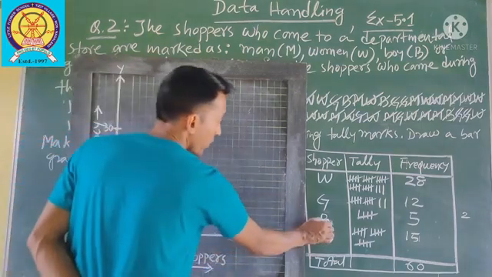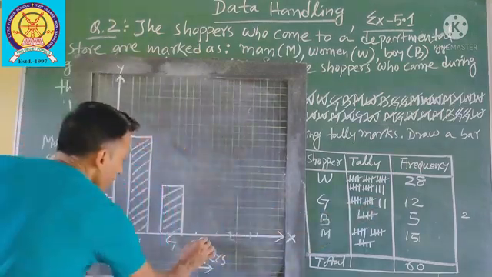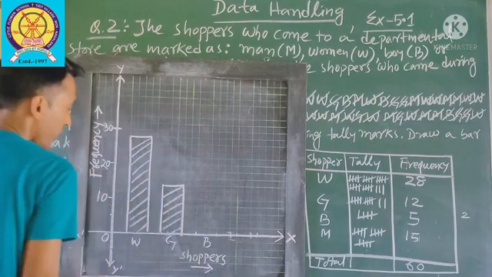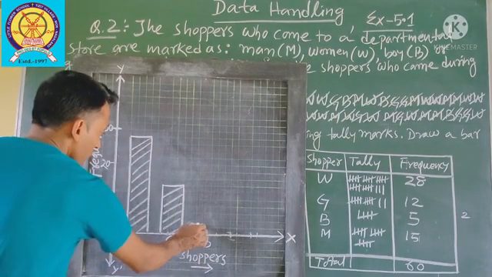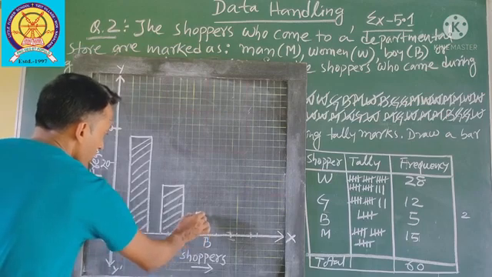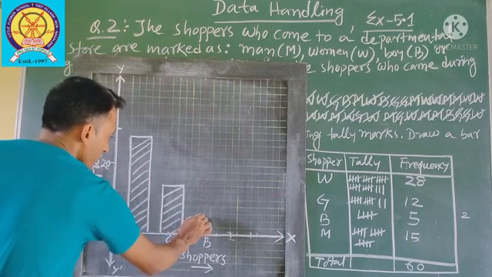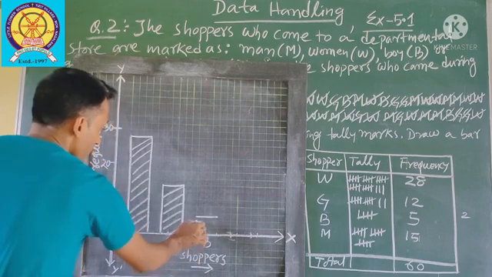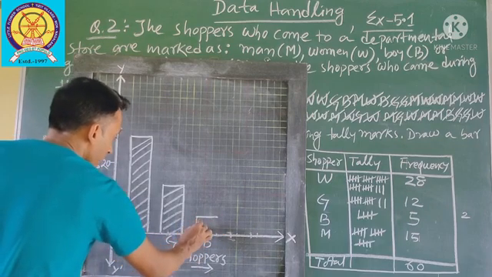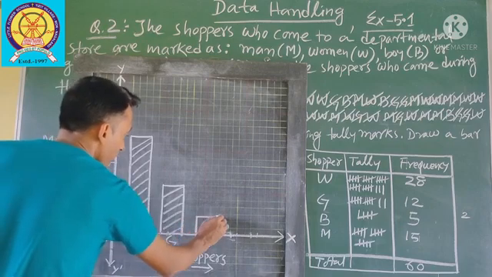Next boy is 5. So 2 small squares is 2, 4, it will be 6. So you take up to the midpoint of 4 and 6, which will be 5.